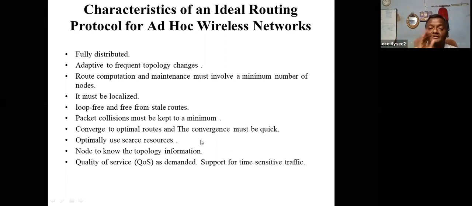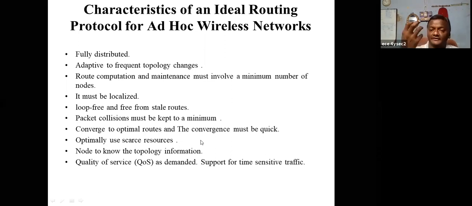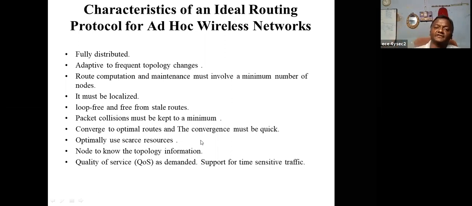Next is distribution. In the distributed network, the number of broadcasts should be as small as possible, and converge: once there is a change, you can immediately converge to the new topology. Next, optimal utilization of resources: power of the node, power of the link, power of the route, and bandwidth.